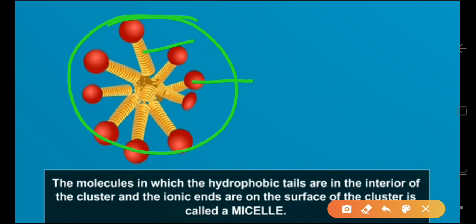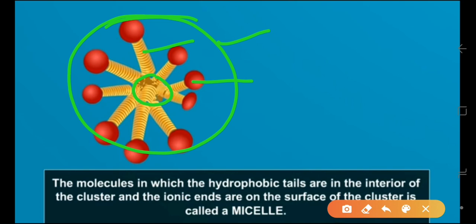Soap in the micelle form is able to clean the cloth, since the oily dirt will be collected in the center of the micelles. Here you can see the oily dirt collected in the center of the micelles, which can be cleaned by this cluster formation.